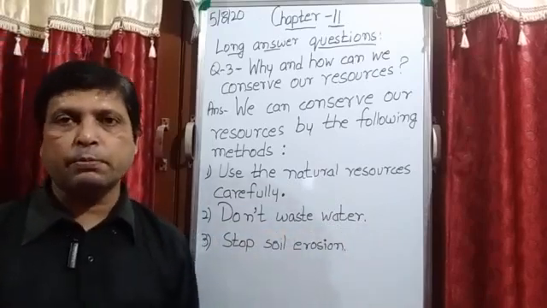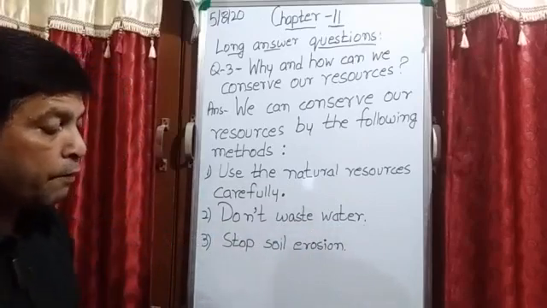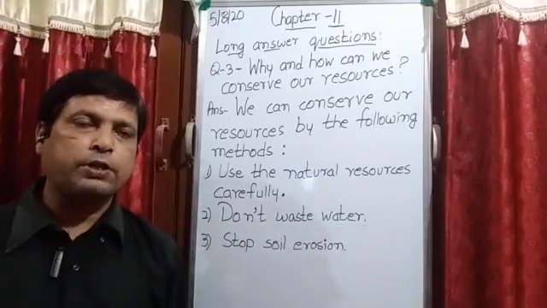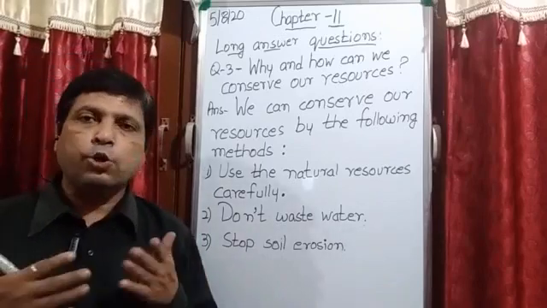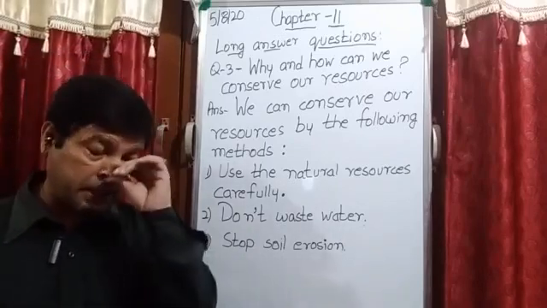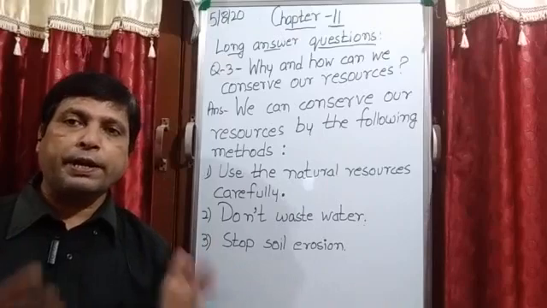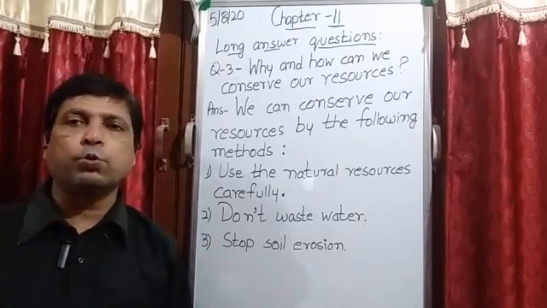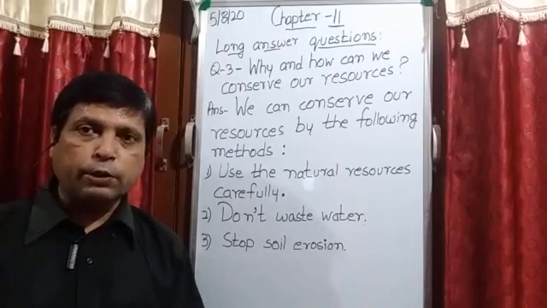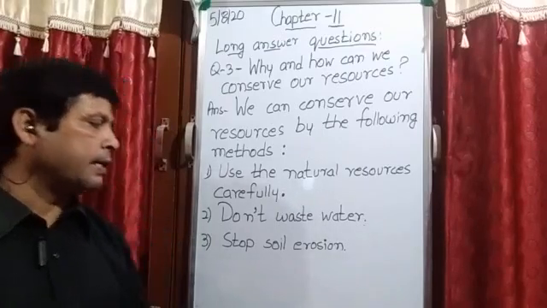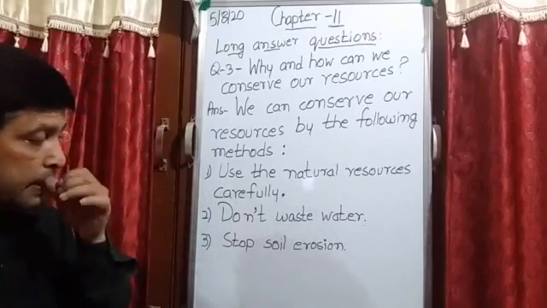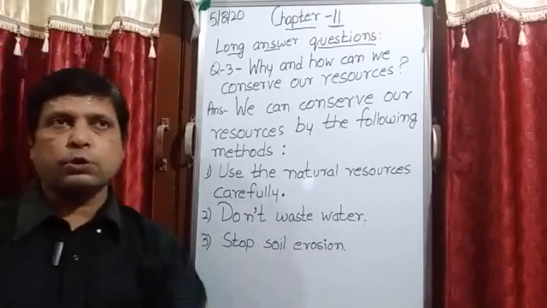Another is to stop soil erosion. This happens when the upper layer of the soil is damaged or destroyed. What is the reason? The reason is rain, water, wind, or the heat of the sunlight. That is the reason for soil erosion. So what is the best method to reduce soil erosion?